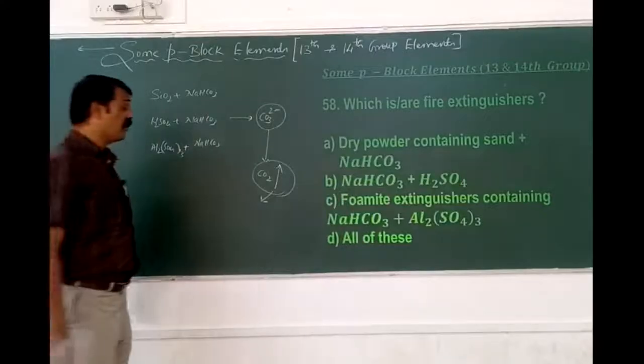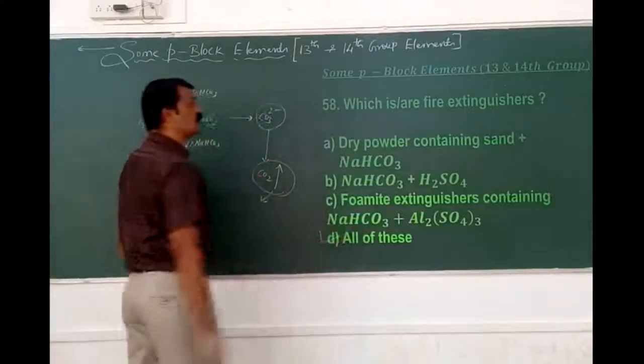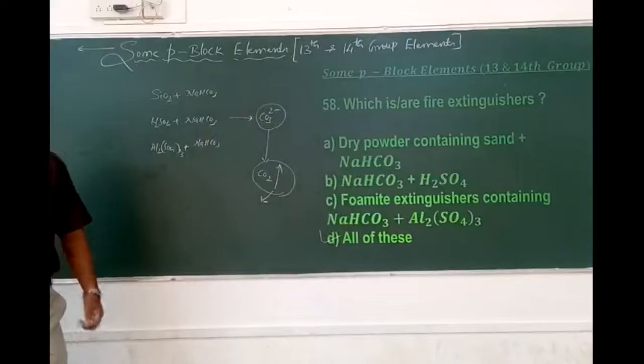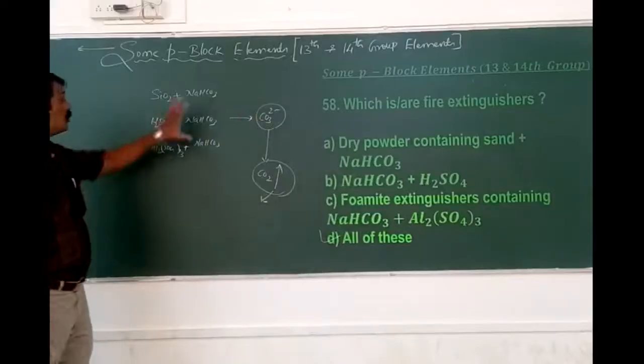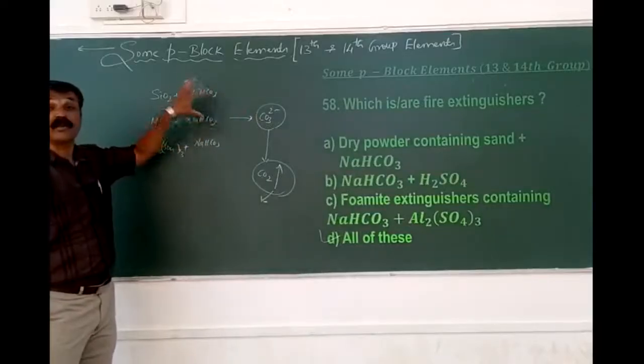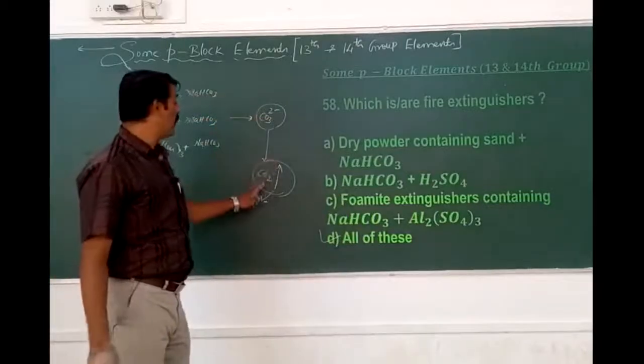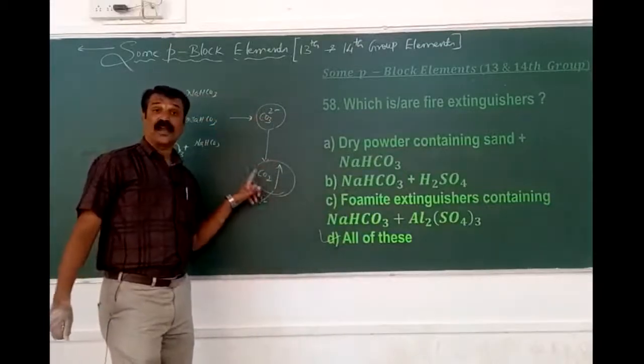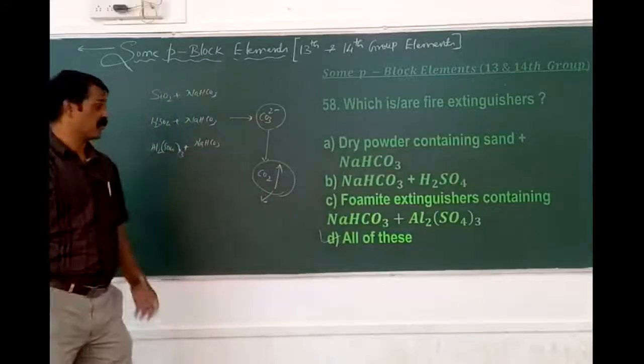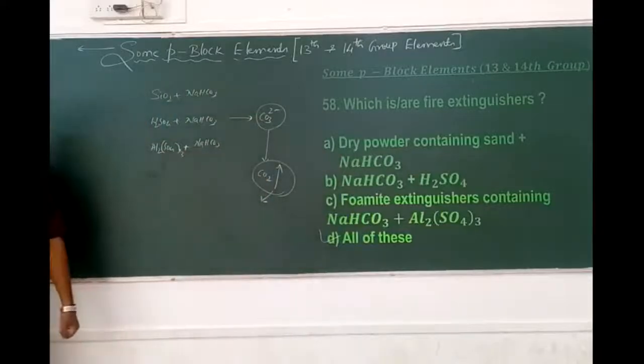So that is why all of these are used as a source for extinguishers. Bicarbonates are always unstable. They convert to carbonate. Carbonates on heating liberate carbon dioxide gas, and that makes the fire extinguishing. Okay, so that is 58D.